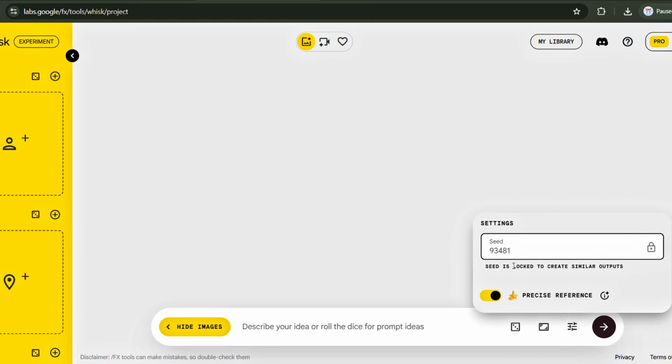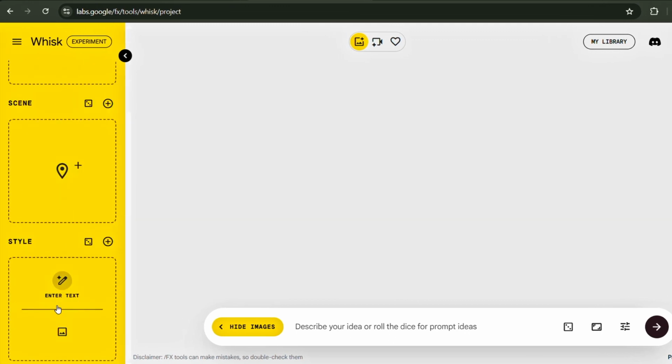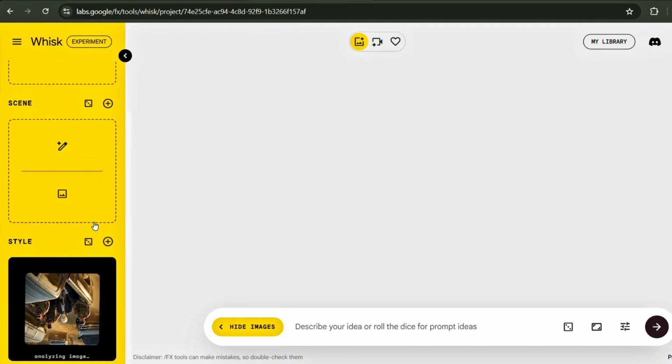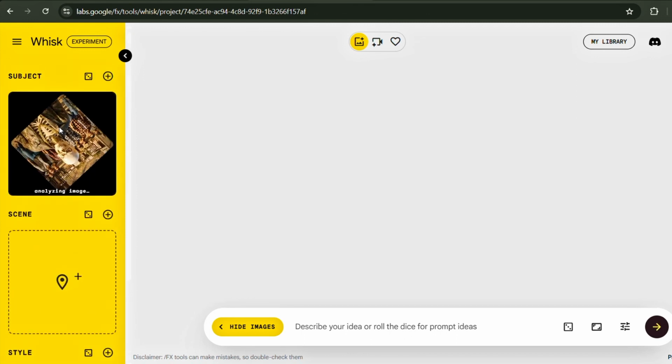Under Settings, enable Seed Lock to maintain consistent character visuals throughout all your scenes. Time to upload your style elements. Navigate to the Style section and upload the reference image. Don't worry, I've included all necessary images in the prompts PDF. Then, under the Subject section, upload your skeleton character image.